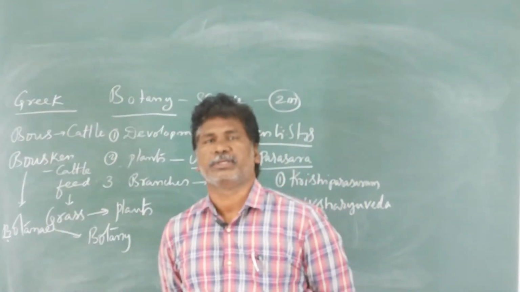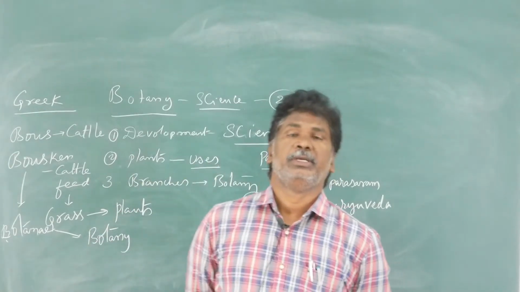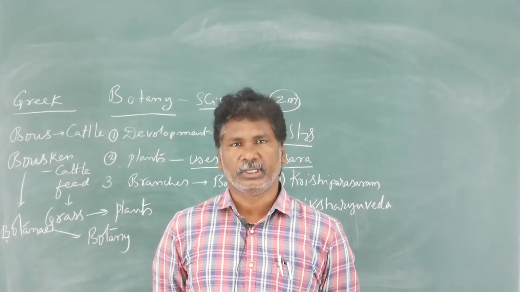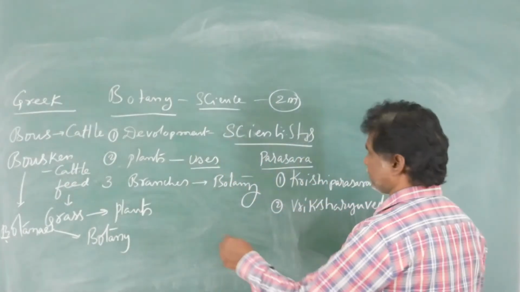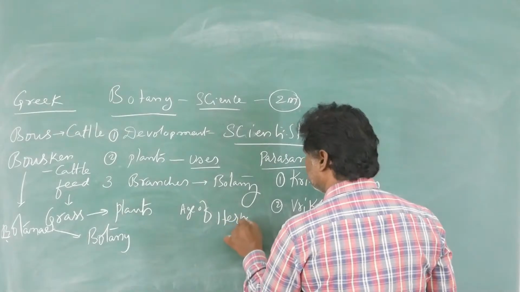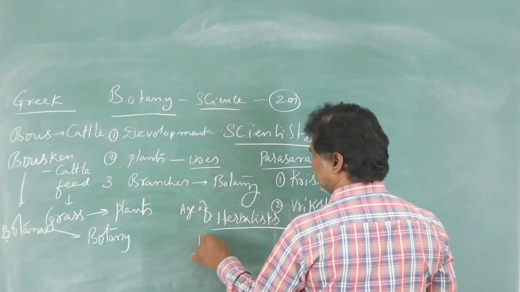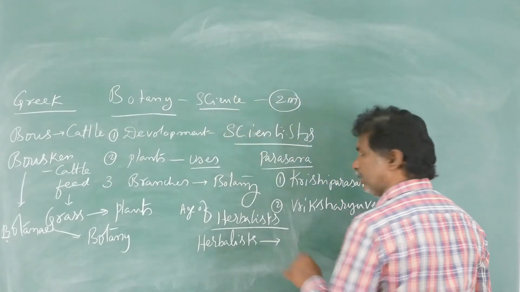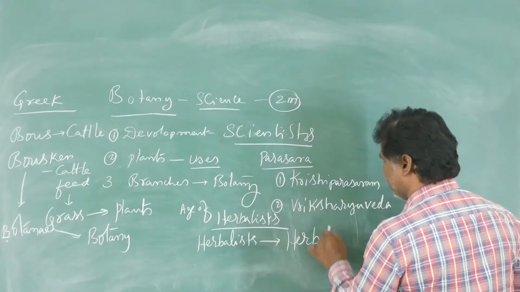Okay, when we go to the 16th and 17th century, the technical description of the plants was carried out in that century, the 16th and 17th century. That century is simply said to be the age of herbalists. Those scientists who were working on the plants are called herbalists. They wrote some books, and those books are said to be herbals.